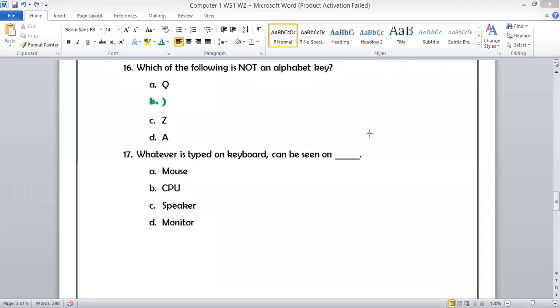Till now, Hamza Al Sayyed, Abdullah, Ibrahim Muhammad, Abdul Rahman, Hamza Muhammad, Azam Saleh, Amir Al Falai, Ahmad Muhammad sent the correct answer in the chat. Waiting for the others. Very good, Layan, Anas Muhammad, you are very much right. Whatever is typed on keyboard can be seen on mouse, CPU, speaker, or monitor.